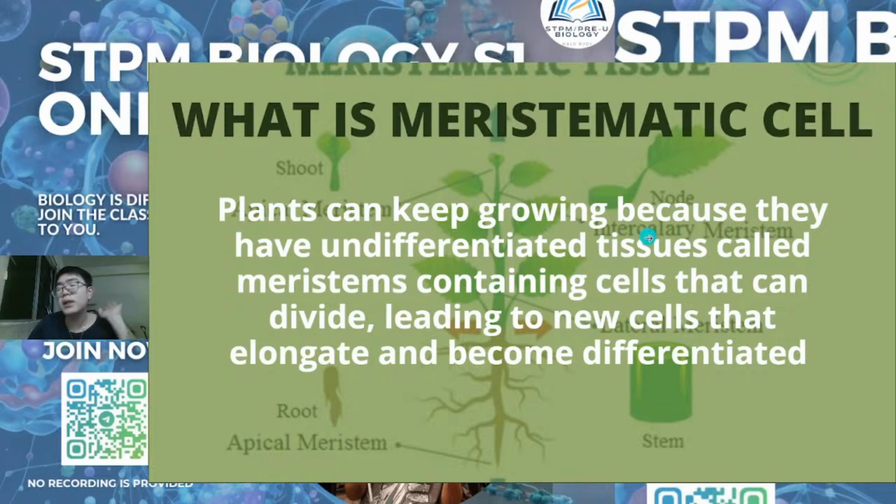If you go to tropical forest, Malaysia tropical forest, if you measure the age of the trees, some trees already got 100 years, 200 years, and even some species of the tree can go until 1,000 years. So why can plants live up to 1,000 years, but animals normally cannot go up to 1,000 years?